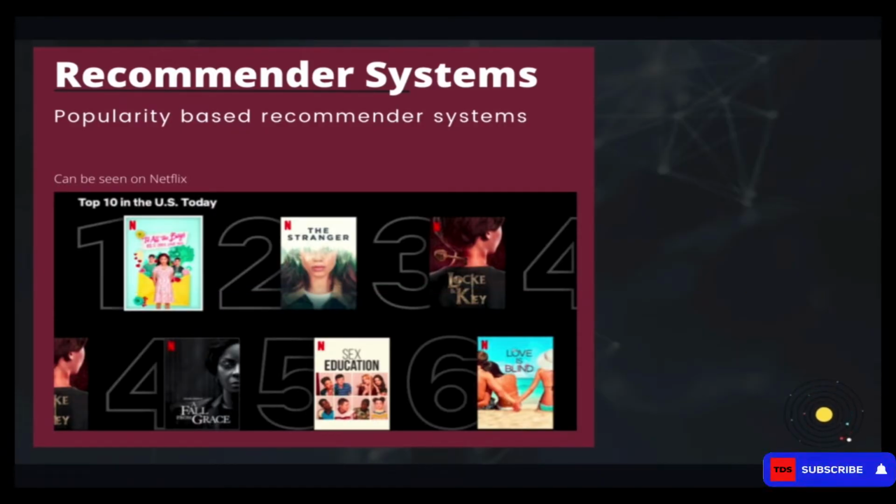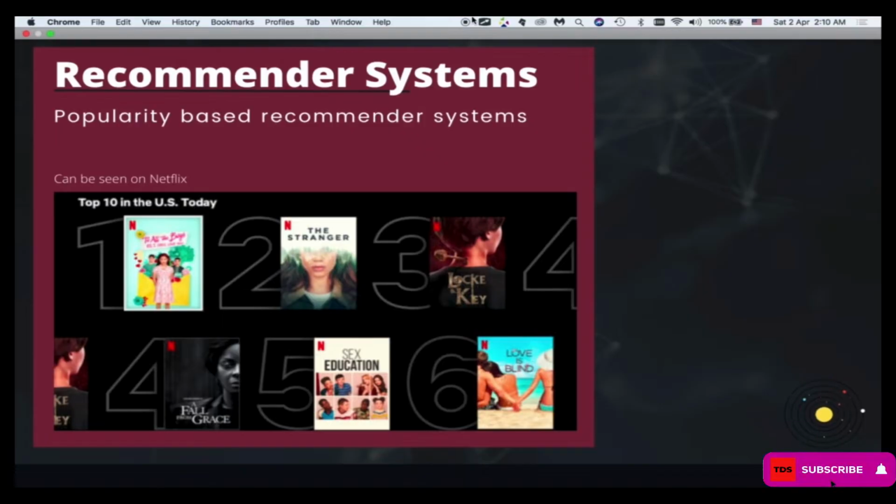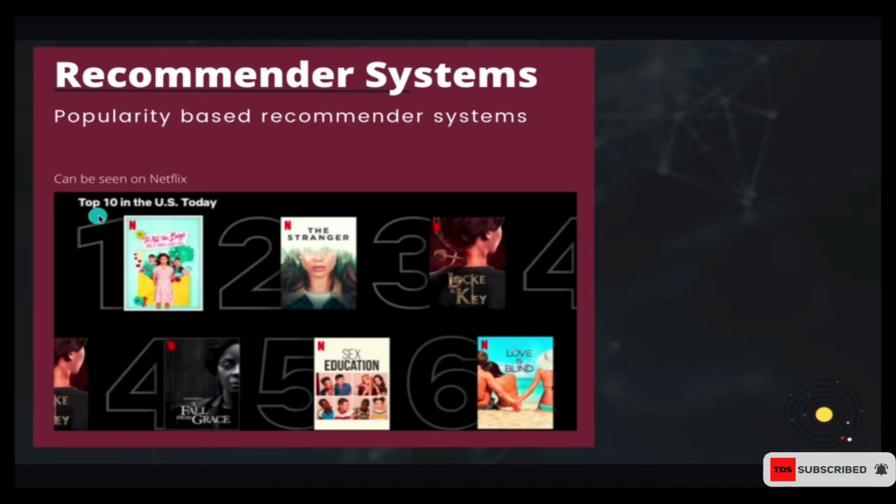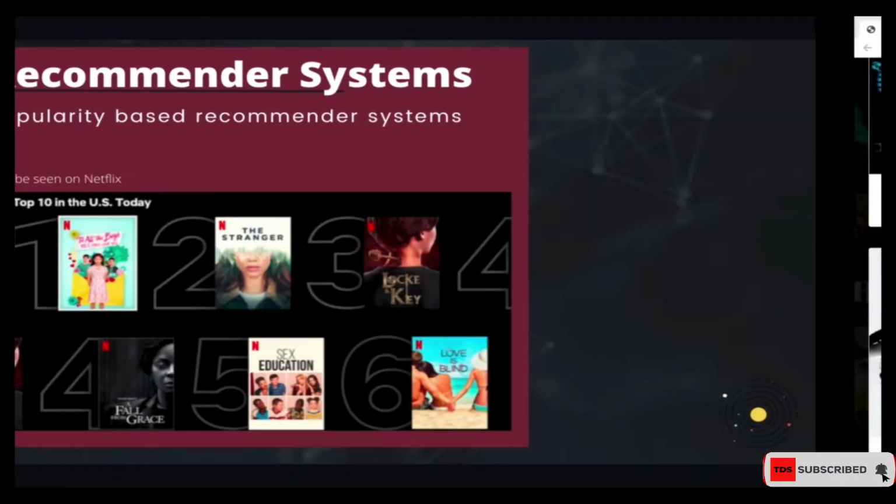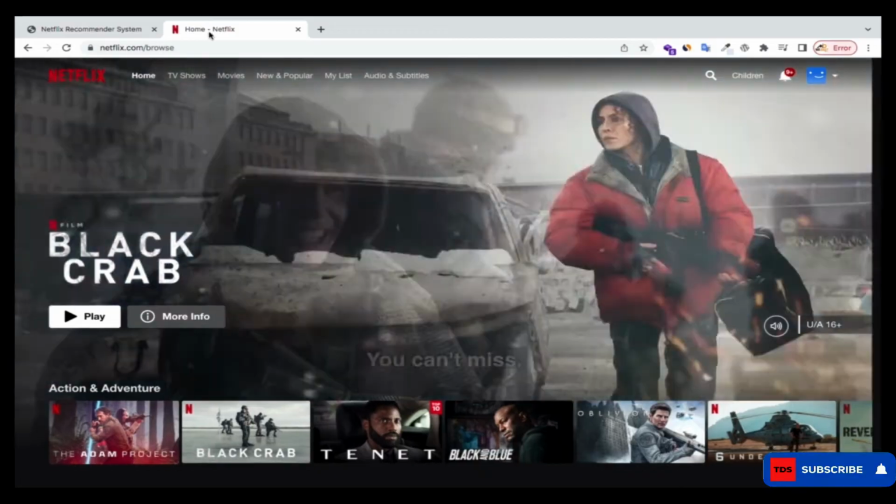You will see popularity-based recommendation systems a lot over there. This is a screenshot that I got from my own Netflix, where you can see they are recommending the top 10 movies, right? I'm actually going to go to my Netflix and show you these things. Let me go to Netflix over here.